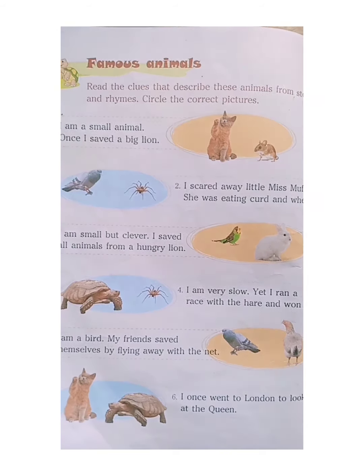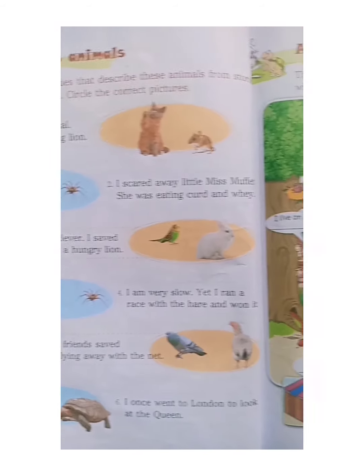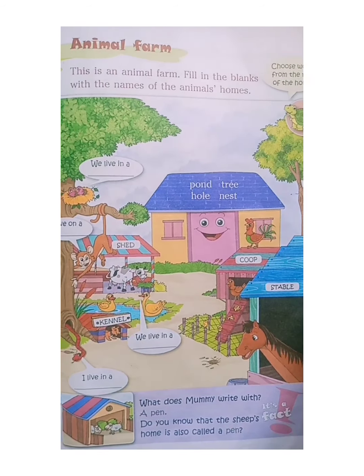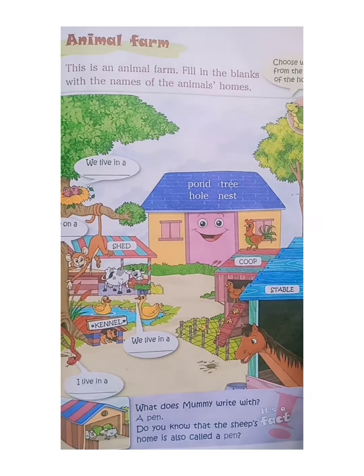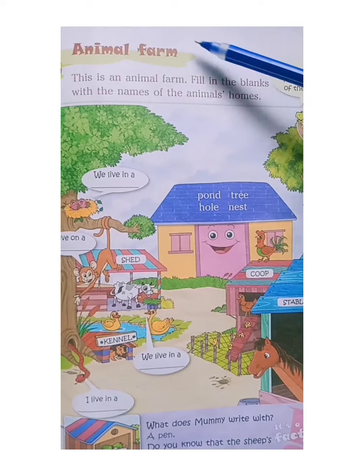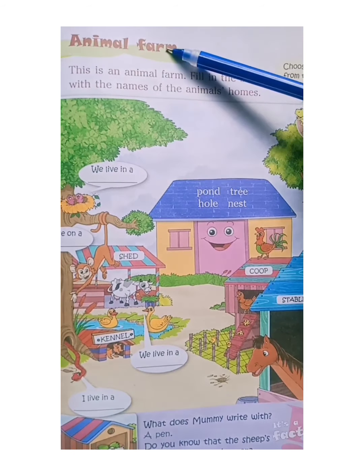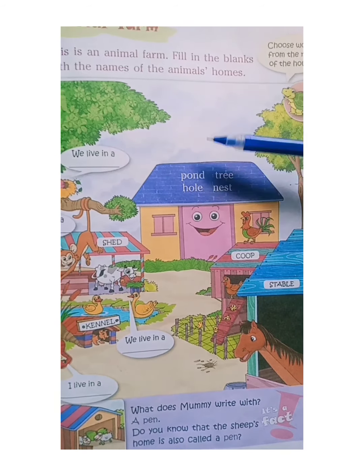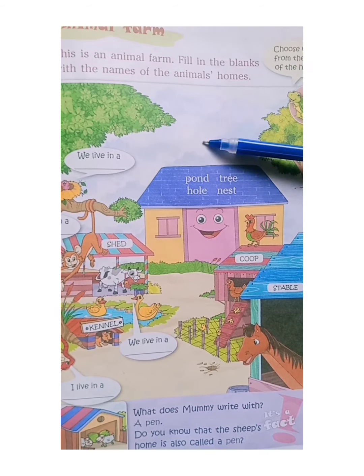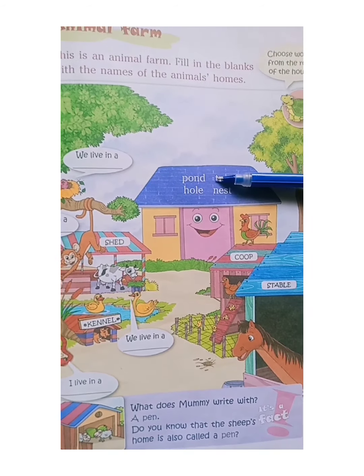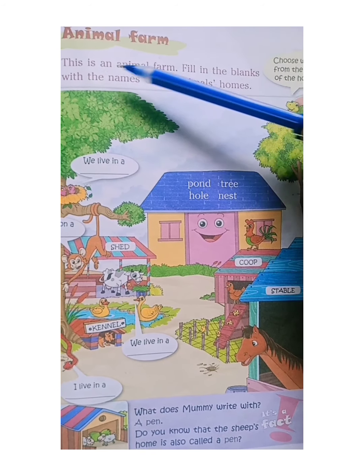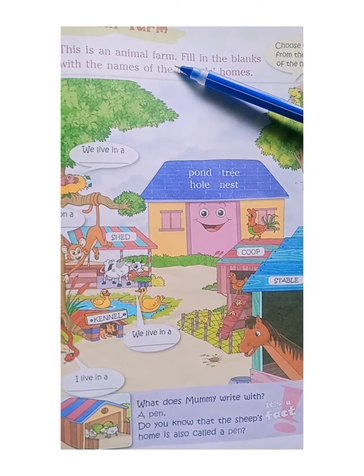Students, let us move on to the next page. Page number 31. Animal Farm. Look here. Like we live in our house, even animals live in their house. This is an animal farm.